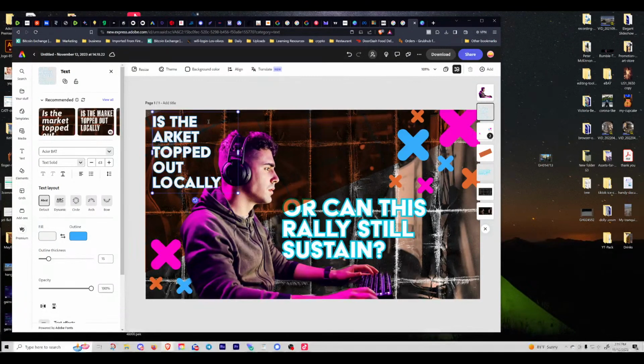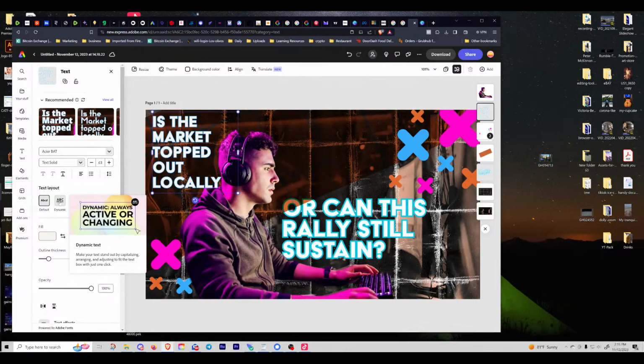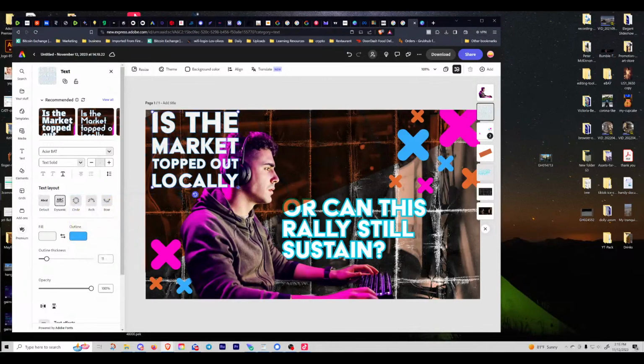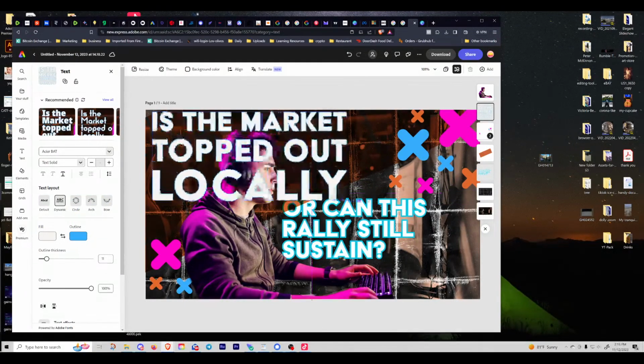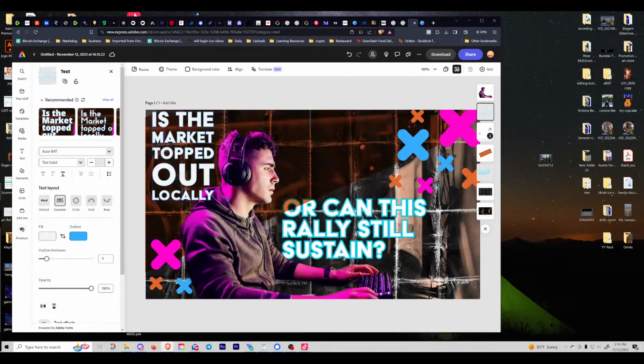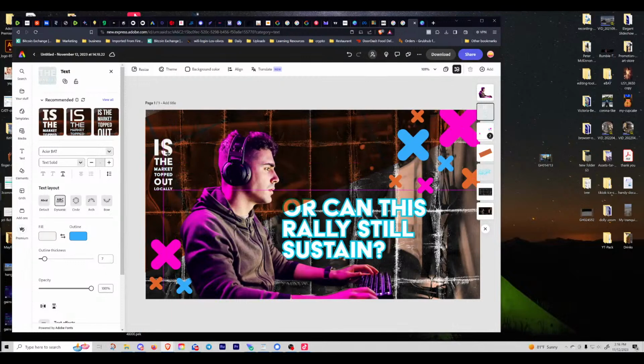I'm actually going to move some of this text around. I will choose the button dynamic text over here. So when you choose something based on the shape of where you want that text, it's going to adapt to it. So if I were to stretch this text out, it's going to align it the right way. If I were to shrink it down, it can maybe put it in the best situation or angle or shape for that area. So if I need it to be in a small area compared to a large area or across something horizontally, it's going to adapt to it. And I want to spread it out just a little bit more. So I'm just putting this here.